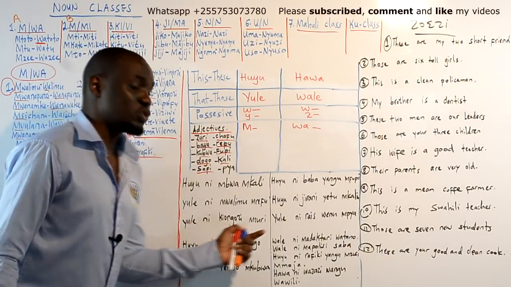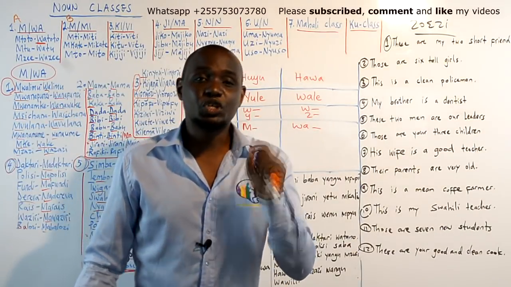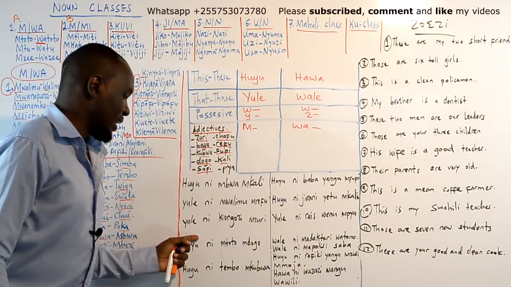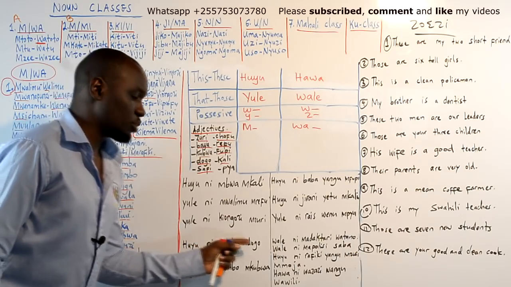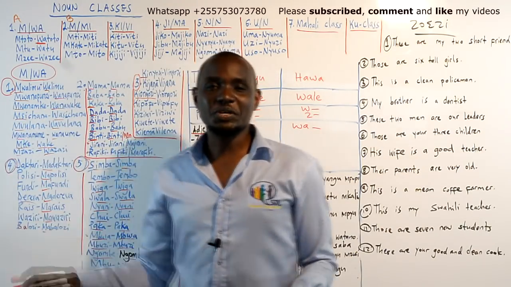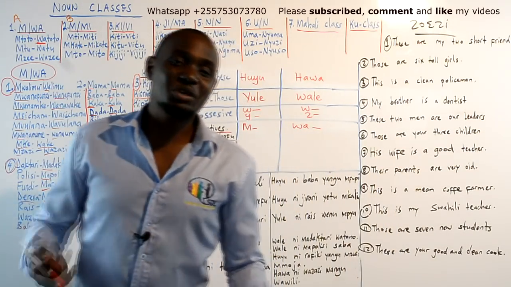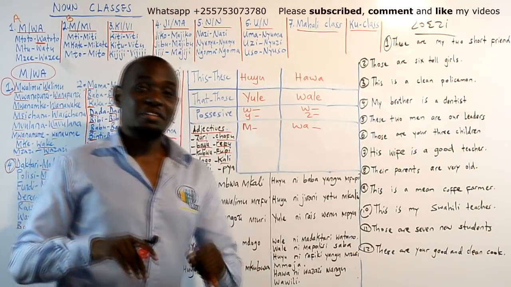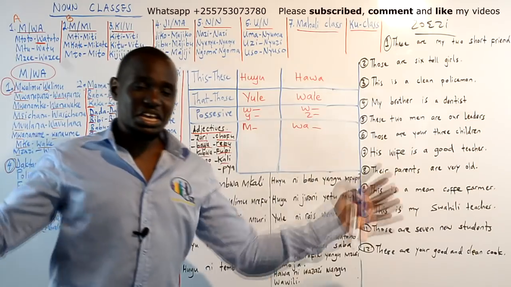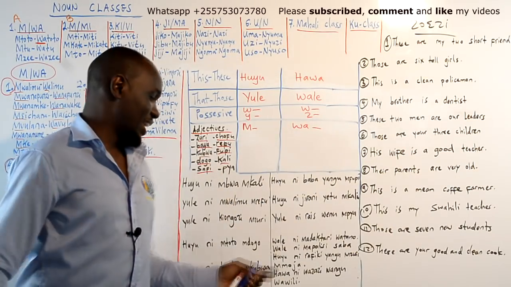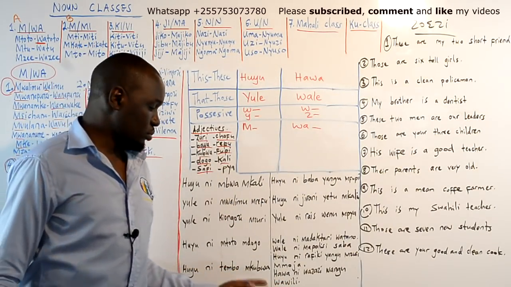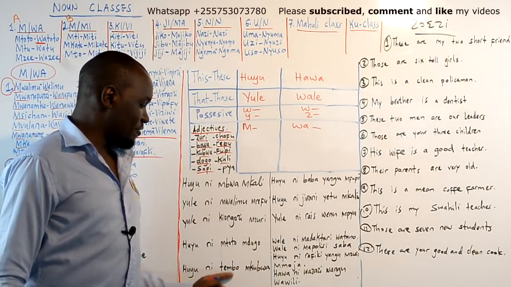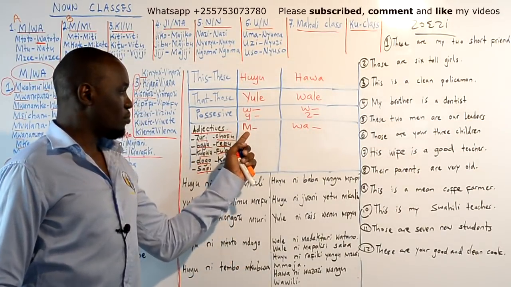Yule ni kiongozi mzuri. That is a good leader. Kiongozi is a leader. Huyu ni mtoto mdogo. This is a small child. And huyu ni tembo mkubwa. This is a big elephant. Elephant is tembo. Mkubwa. You know, kubwa is big, but to say a big elephant will be tembo mkubwa.